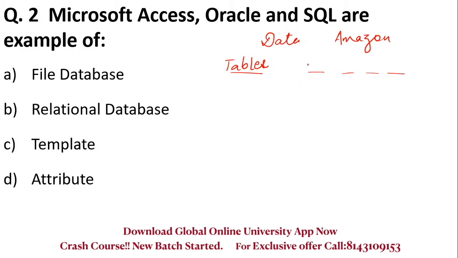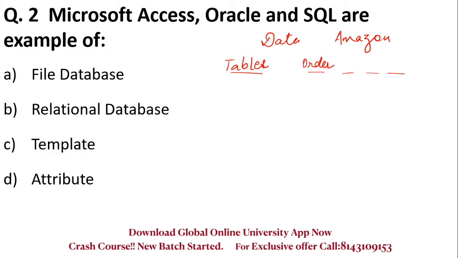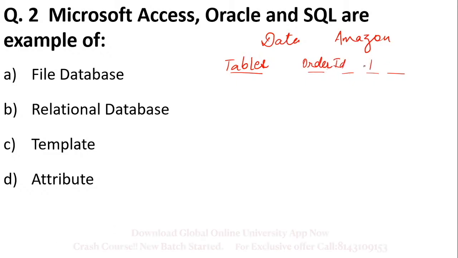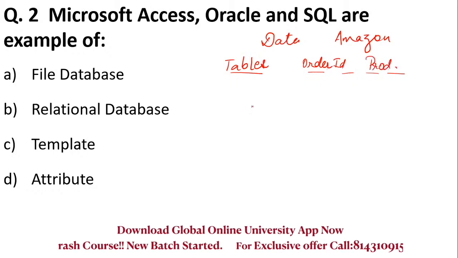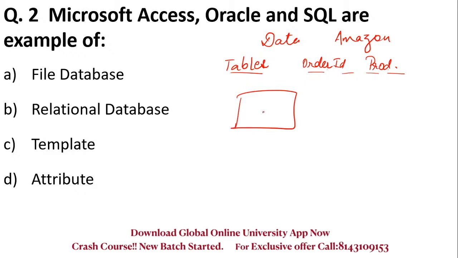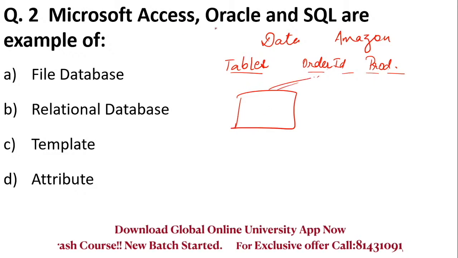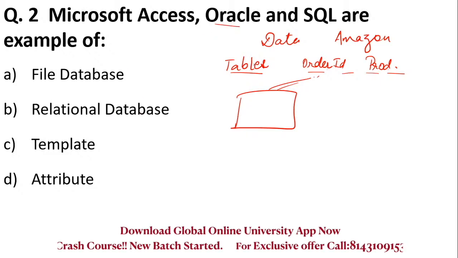For example, for order ID there will be one table, and if I'm writing the product ID, there will be a different product table, and there will be relations between all of these. Oracle is an example of a relational database.